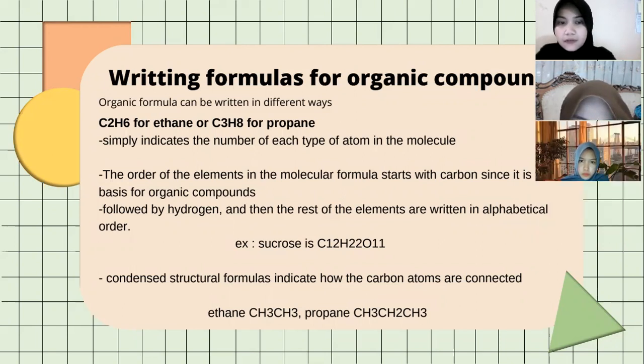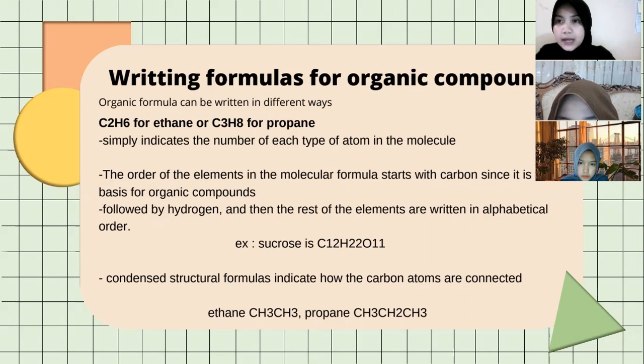The order of the elements in the molecular formula starts with carbon, since it is the basis for organic compounds, followed by hydrogen, and then the rest of the elements are written in alphabetical order. For example, sucrose is C12H22O11. The first is carbon, followed by hydrogen and then oxygen.